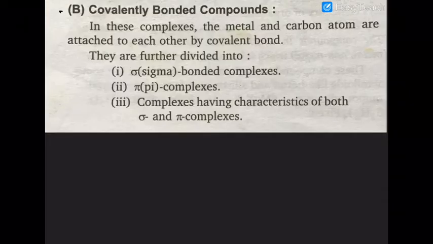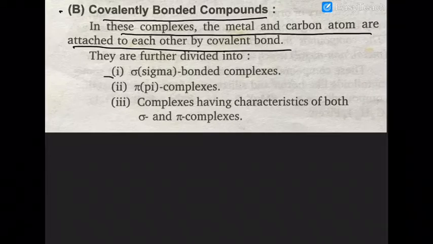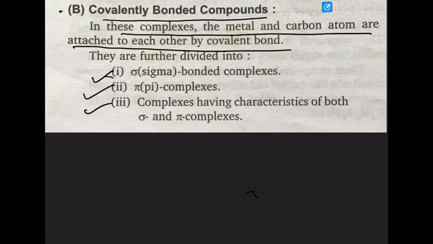In the next category, you have covalently bonded compounds. In these complexes, the metal and the carbon atoms are attached to each other by covalent bonds. First you have sigma bonded complexes, then pi bonded complexes, and then complexes having both sigma and pi bonds. These things you have to keep in your mind.